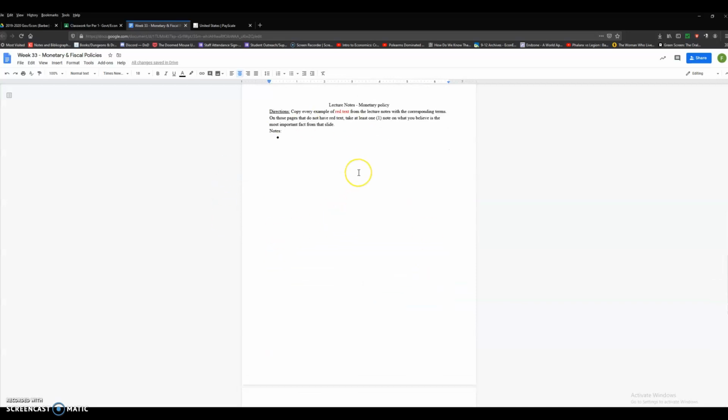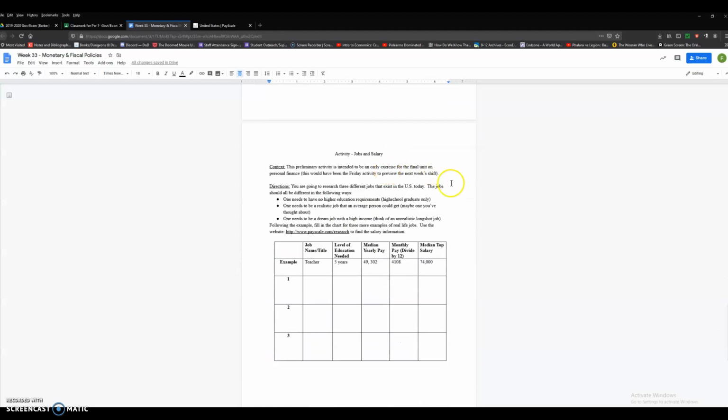Moving on, you'll move to the final lecture of economics, the monetary policy, or at least the theoretical side, since we're moving into personal finance, which is a very practical aspect of econ.